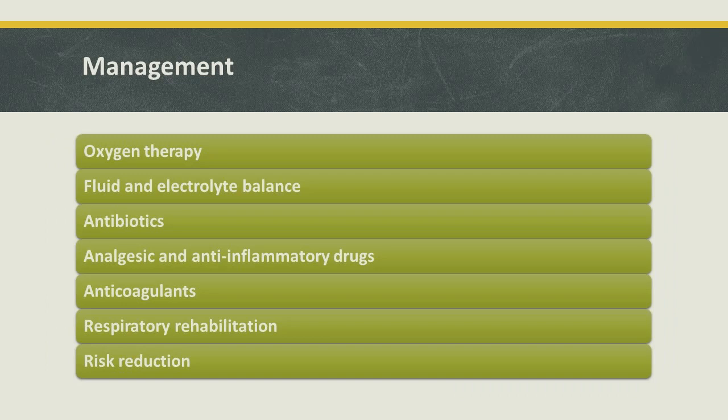Now, how to manage a case of acute respiratory distress syndrome? The most important treatment is oxygen therapy to prevent tissue hypoxia and organ failure. Oxygen may be administered through a mask or by mechanical ventilation. Fluid and electrolyte balance with close monitoring of input and output. Antibiotics to treat infection. Analgesics and anti-inflammatory drugs to control pain and reduce inflammation. Anticoagulants to prevent clotting of blood in severe cases.